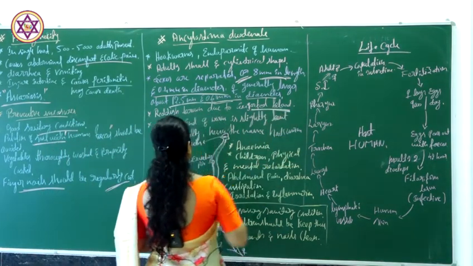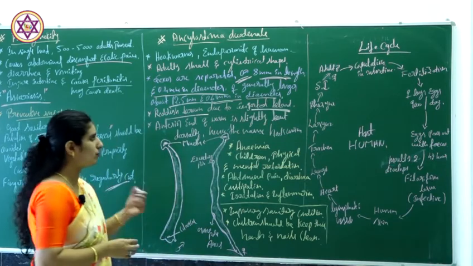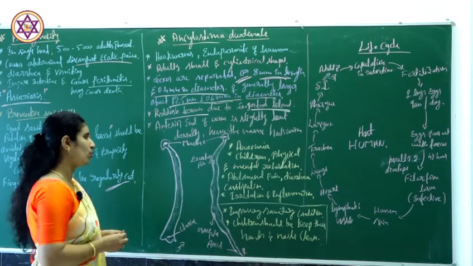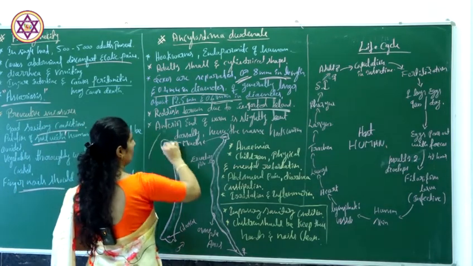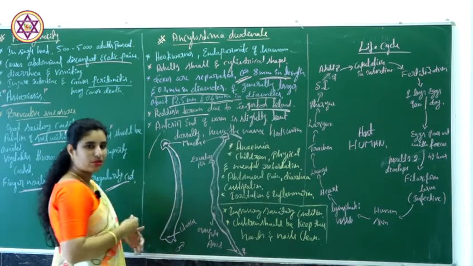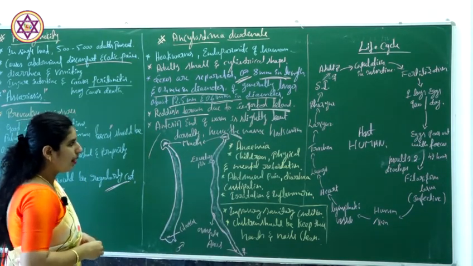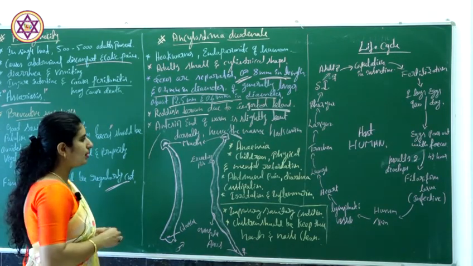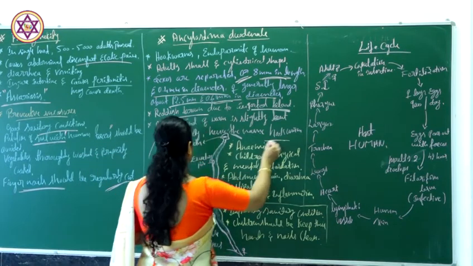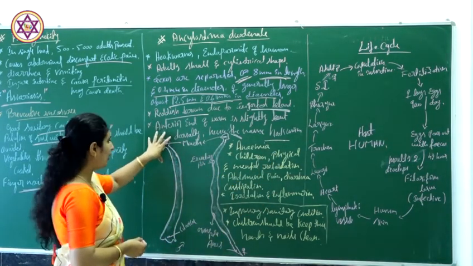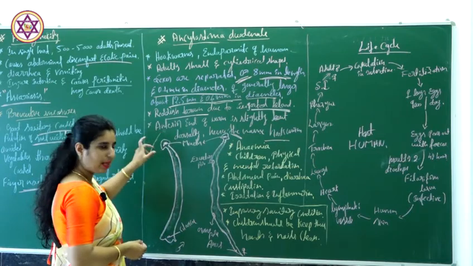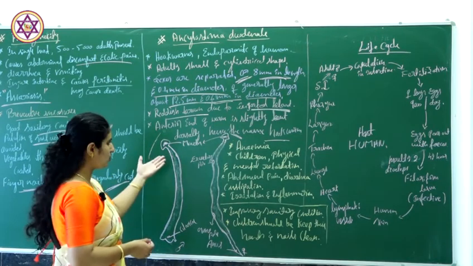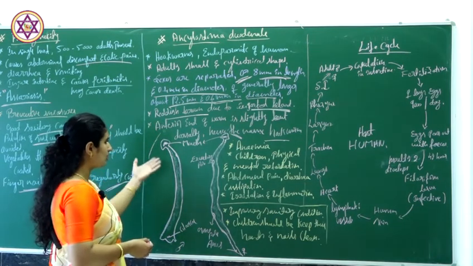The body color is reddish brown because of the ingested blood, and the anterior end of the worm is slightly bent dorsally. It somewhat looks like a hook, and hence it is called a hookworm.